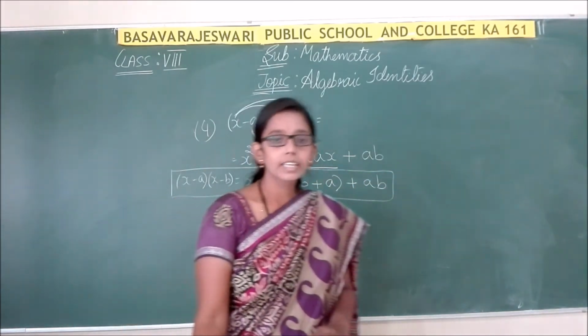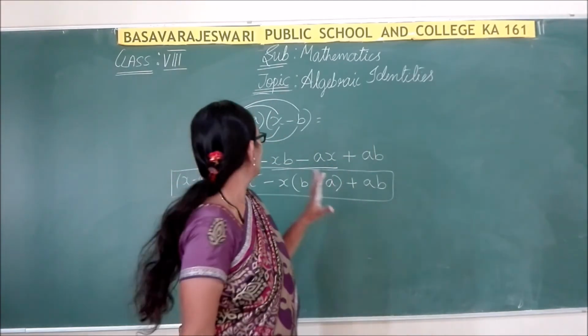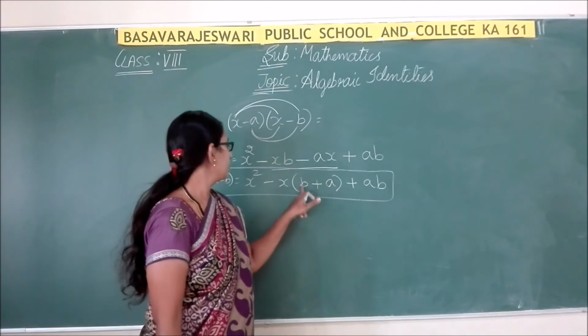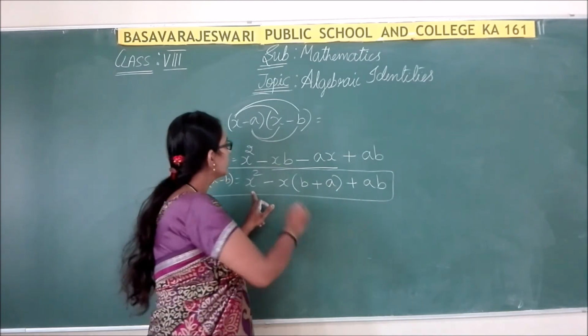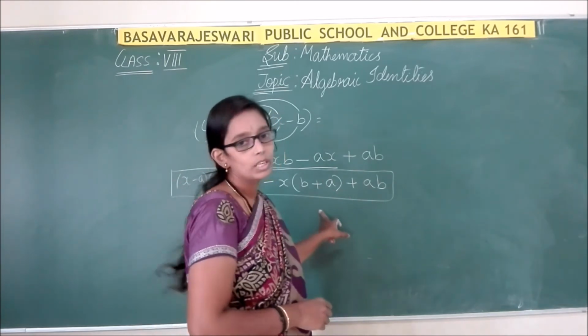So these identities are helpful for us to solve the problems. Here we have the variables a, b and x. So we can substitute the values because variables don't have any fixed values.